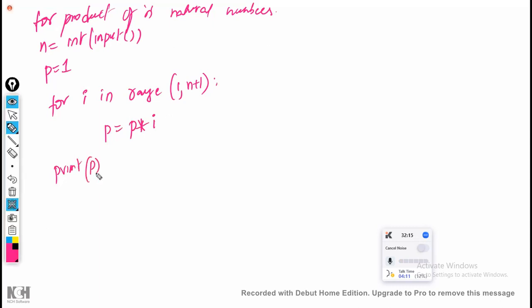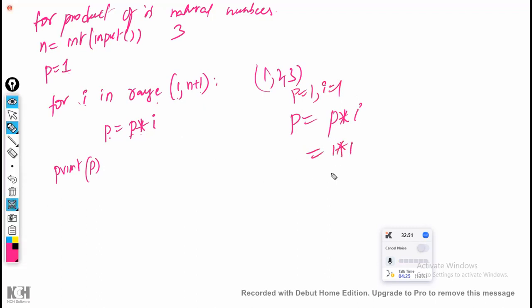Now, for example, I have taken the value as 5, or for a simple example let me go with 3. Now for i in range of 1 to 4; 1 to 4 means 1, 2, 3 only. First it is going to take i equal to 1. What is the initial p value? 1. p = p * i, that is 1 * 1, which is equal to 1.